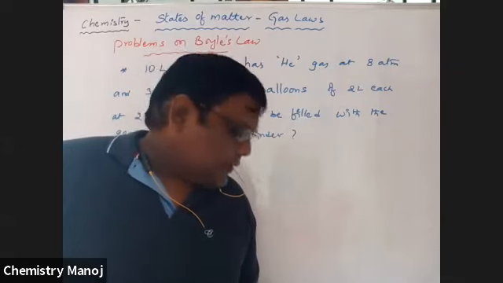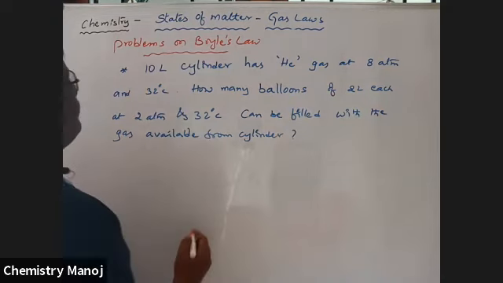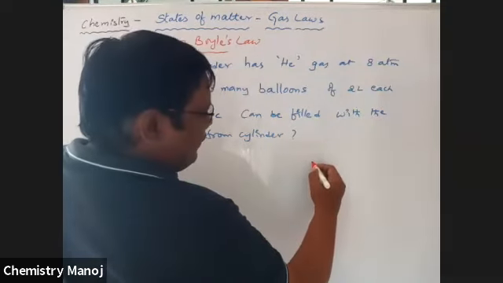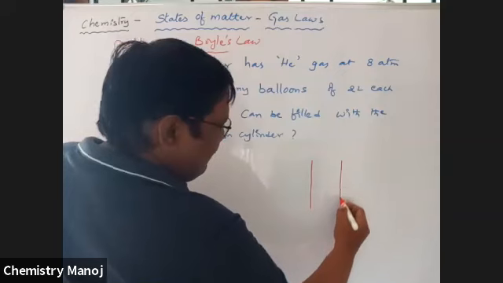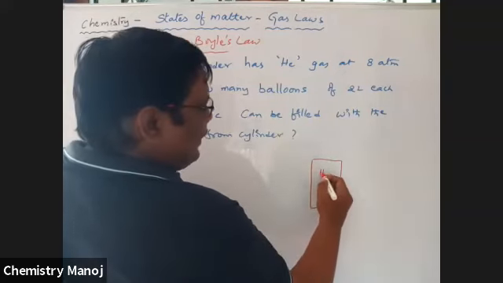See here, there is a cylinder. Take this one as a cylinder. It contains helium gas.